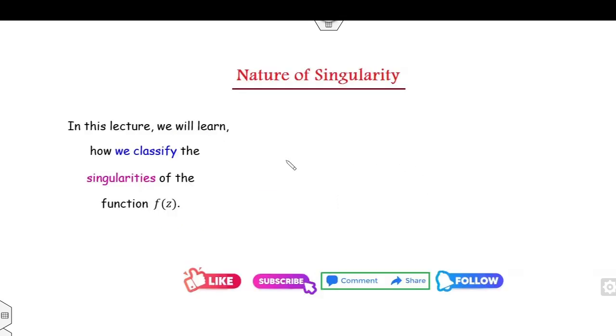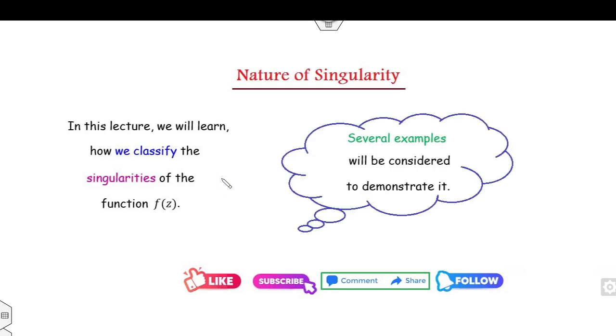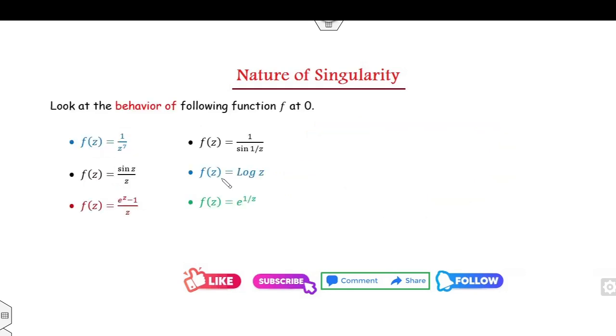What is the objective of this lecture? We will see how we can classify the various kinds of singularities and demonstrate it with the help of numerical examples. Now, first of all, if you look at the behavior of all these functions about the point z is equal to 0, what you have observed, clearly, at the point z is equal to 0, none